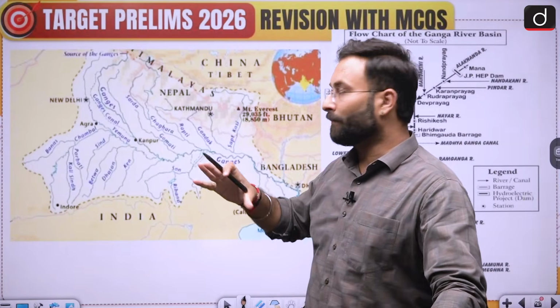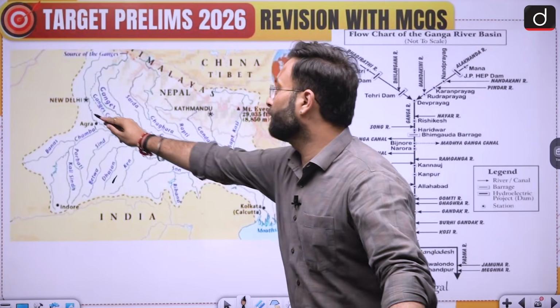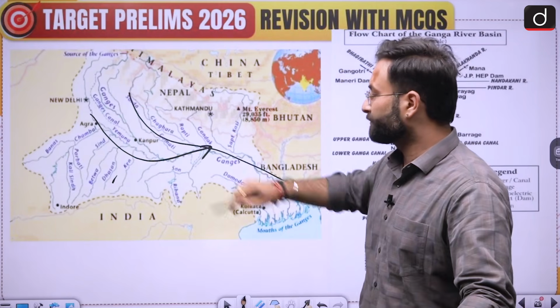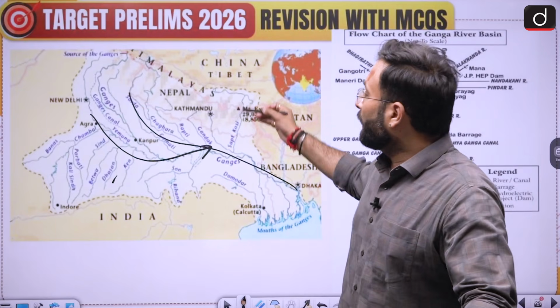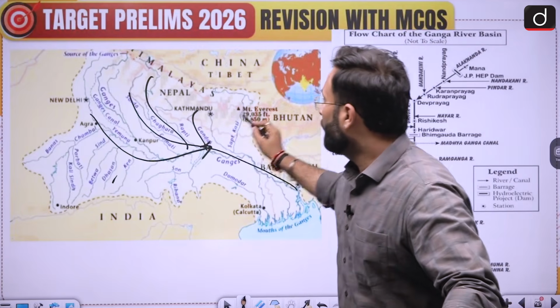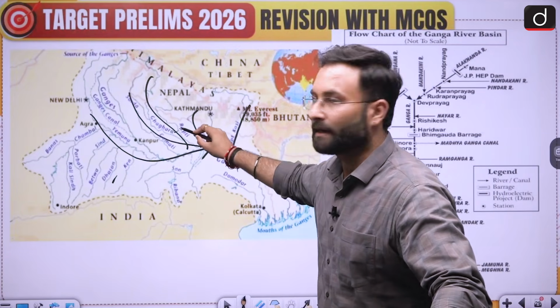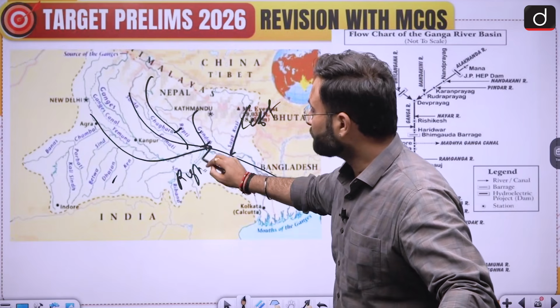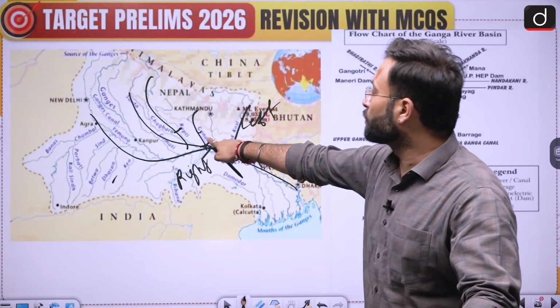Okay. So rivers like Yamuna, which are coming from this region and entering into Ganga like this at Allahabad. Okay, that is Prayagraj. Now talking about the rivers like Gandak, Ghagra and Kosi, these are coming from this direction. That is basically your left bank tributaries. This is right bank. Okay. So Ghagra, Kosi and Gandak.